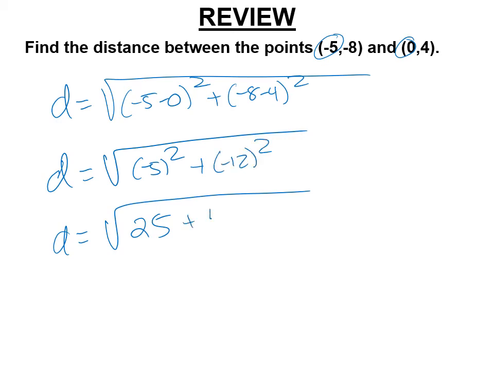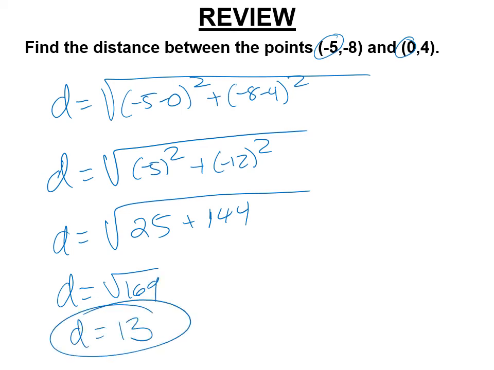Notice it doesn't matter that it's -12, because -12 times -12 is 144. And then you get the square root of 169, and d equals 13, right? You don't have to cross anything out because you're writing it using that big, huge positive square root symbol.